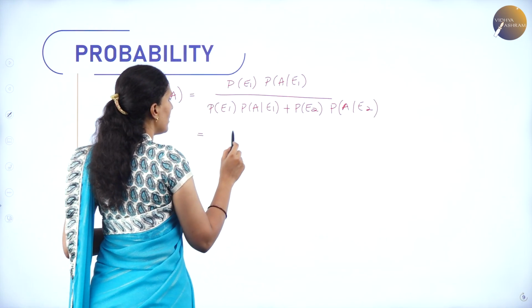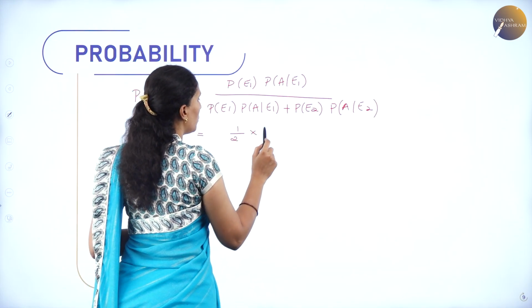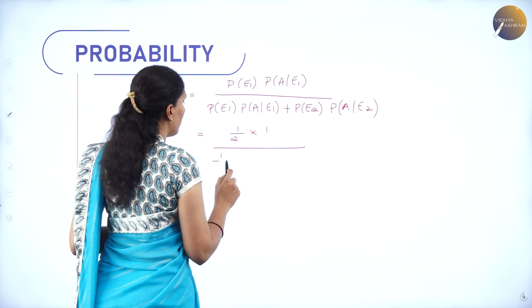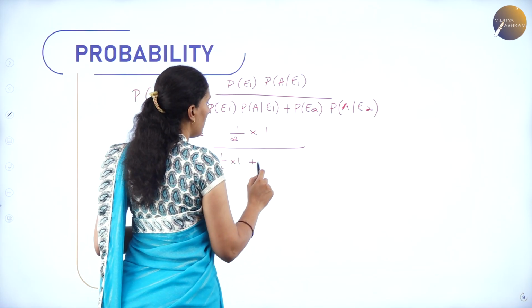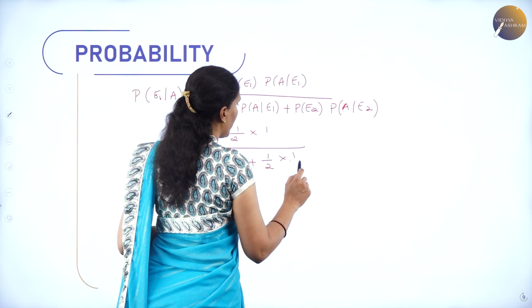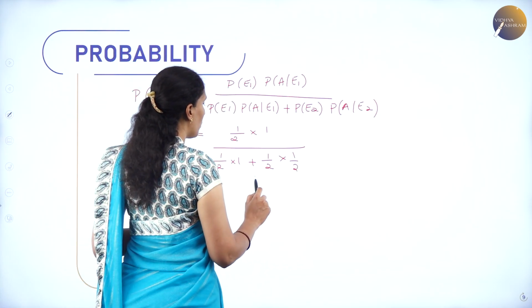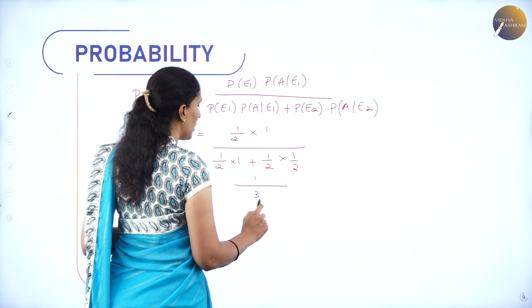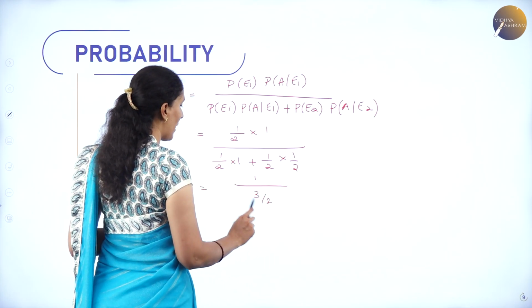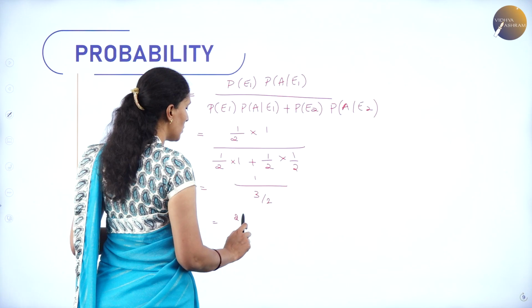So it is 1 by 2 into 1 whole divided by 1 by 2 into 1 plus 1 by 2 into 1 by 2. So you can cancel half in both numerator and denominator. So here you will get it as 3 by 2. So therefore the value is 2 by 3.